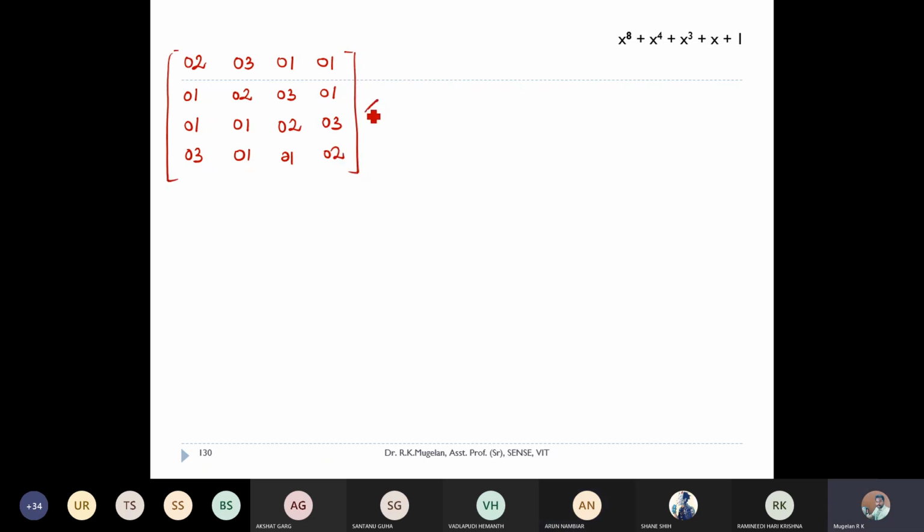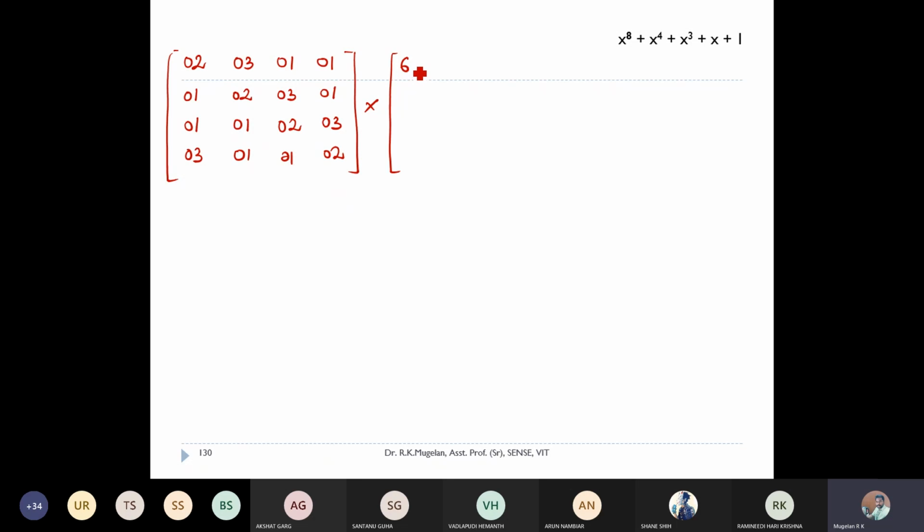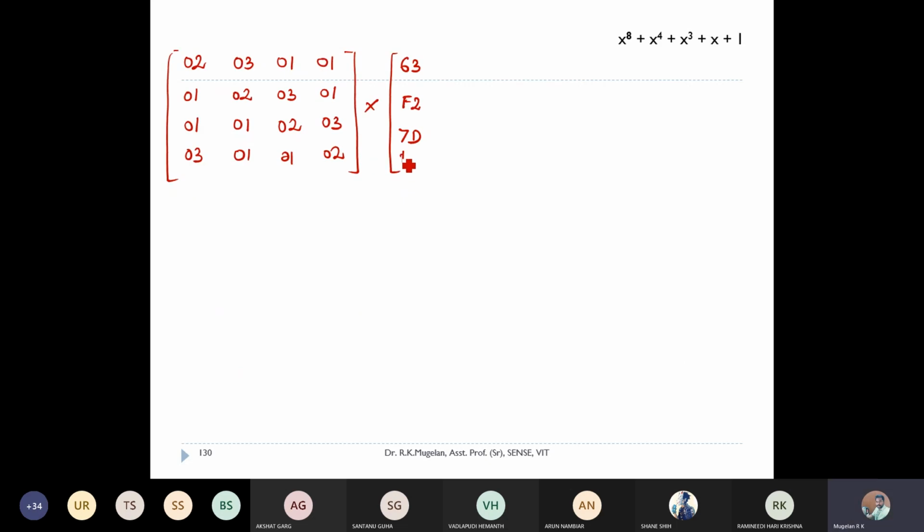Now I'm going to multiply it with one of the columns, and the column is 63, F2, 70, and D4. Right. I hope everyone knows matrix multiplication. So if you multiply, for the first one I'll be having 02 multiplied with 63.